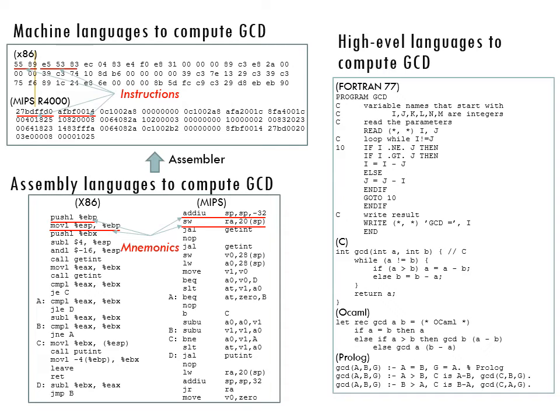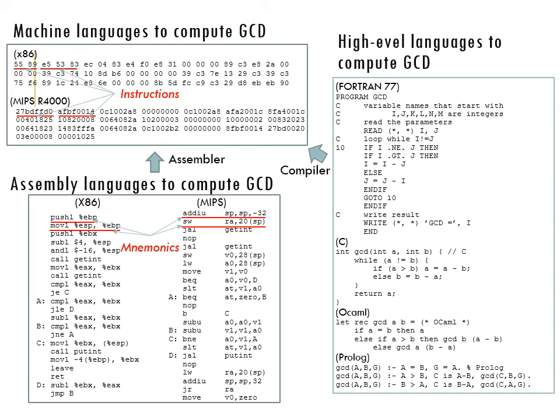A Fortran program for GCD is shown in the first part of the high-level programming language examples. Today, there are thousands of high-level programming languages, and new ones continue to emerge. Some of them, C, OCaml, and Prolog, are shown in the last part of the high-level language examples.